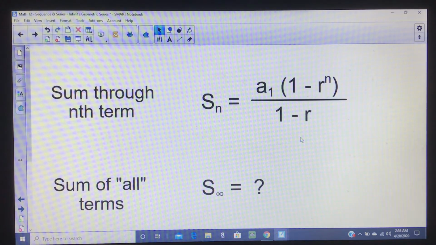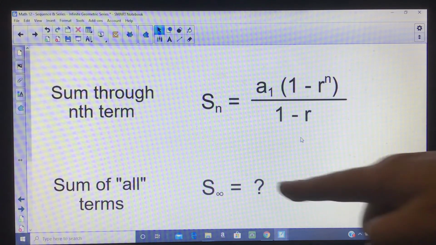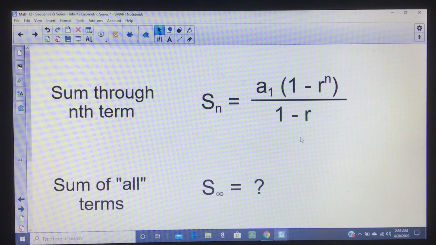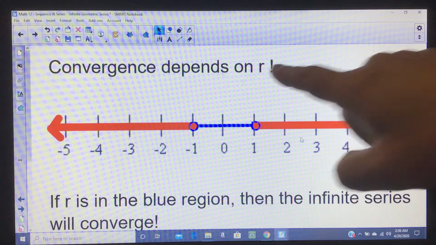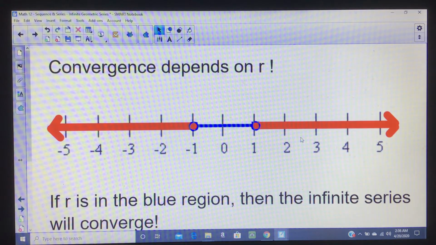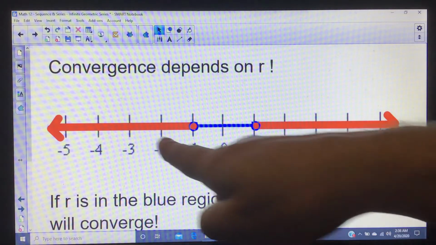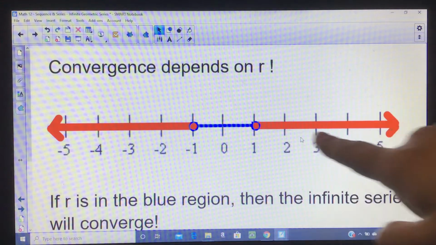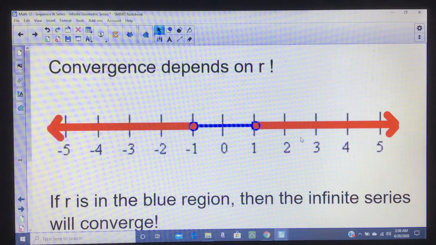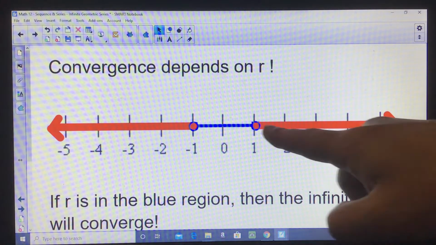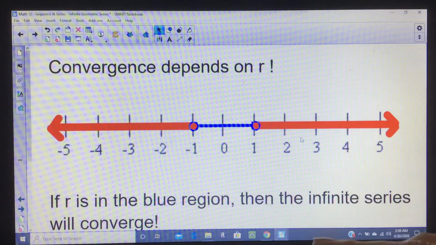So basically, how do we know if it's convergent? If it is convergent, what's the formula? Well, here's how we know. Convergence depends on the common ratio. Basically, there's a nice sweet spot for the common ratio. If the common ratio is a number that's in the red section, basically numbers bigger than 1 or less than -1, then the thing diverges. So the red is kind of bad. If your common ratio is in the red, you're divergent.